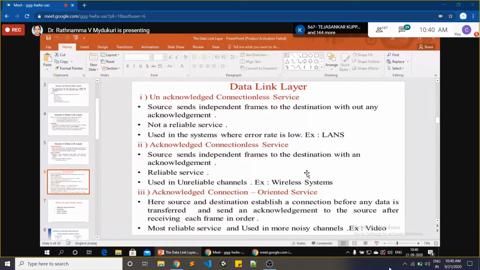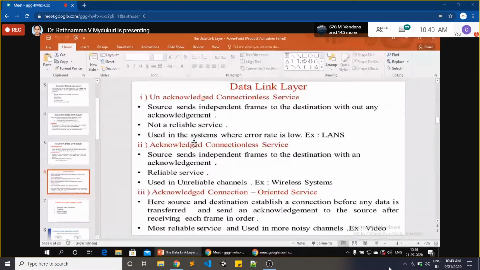Already I have told you that the data link layer provides three types of services to its network layer. First, unacknowledged connectionless service. Here the source sends independent frames to the destination without any acknowledgement. That means we don't have an exact path, it just transmits the frames to the destination. So it is not a reliable service. Why is it not reliable? Because you are not getting any acknowledgement.